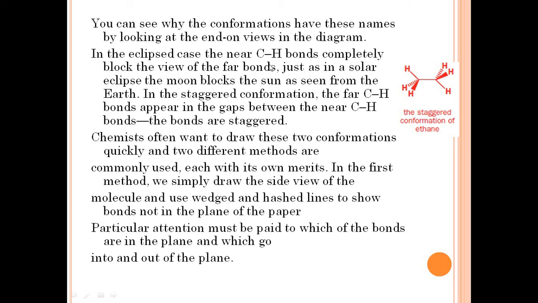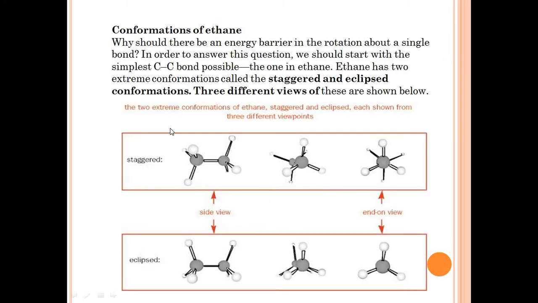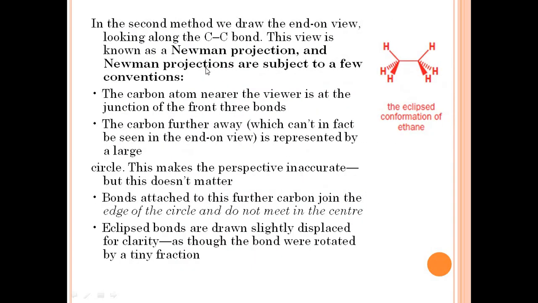But if we try to draw these three-dimensional structures on a plane of paper, it is quite difficult to draw the structure in a planar manner. So to draw these eclipsed as well as staggered conformations of alkane molecules, we have adopted a new projection technique. This is known as the Newman projection. By using this projection formula, we can draw the structure of the molecule on a plane of paper.